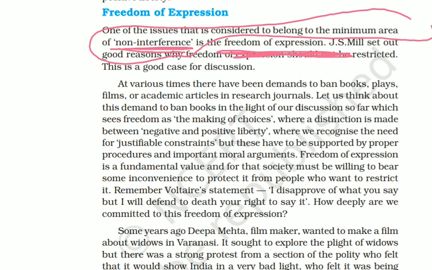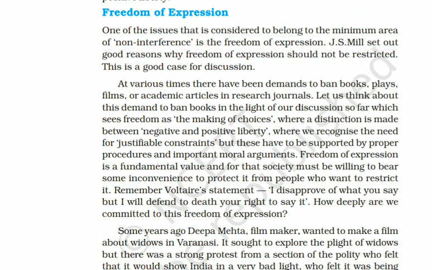According to John Stuart Mill, freedom of expression is a fundamental value of society, and the society should bear some inconvenience to protect this freedom of expression. For example, every person has his or her different point of view. What he might be saying may not be acceptable to us, but we should accept that he has his own freedom of expression. We want to accept what he is saying, although we disagree with him.